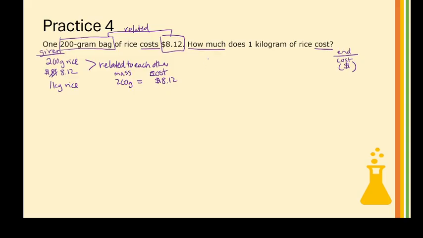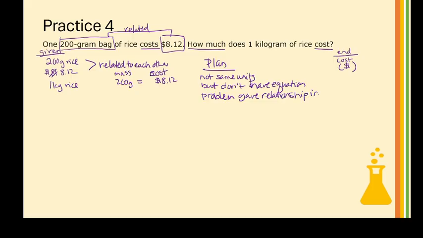Because of that, for my plan, although they're not the same units, I don't have an equation relating, and the problem gave a relationship. So I'm thinking that this is dimensional analysis, which means once I've decided it's direct dimensional analysis, I'm going to use this as a conversion factor.